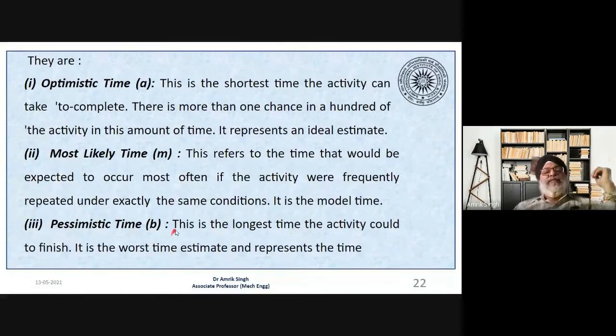And the third time is the pessimistic time, which is denoted by P. This is the longest time for the activity to finish. It is a worst-case time estimate. Suppose the optimistic time was 10, the most likely time is 12, and pessimistically we say this job in any case cannot be completed before 15 days. So there are three types of time estimate: optimistic time, most likely time, and pessimistic time.